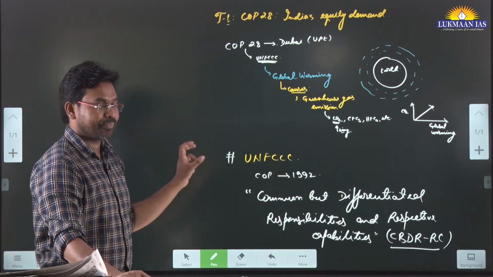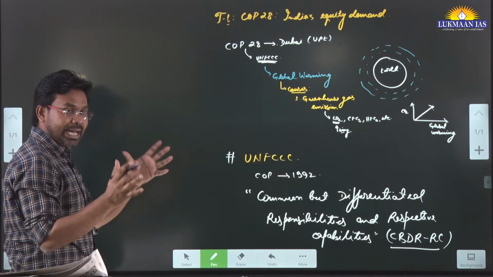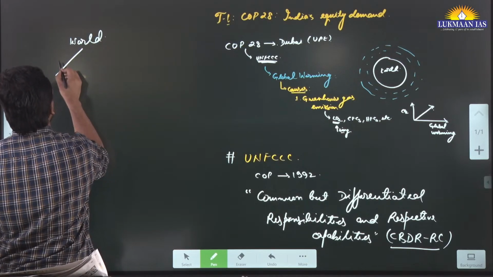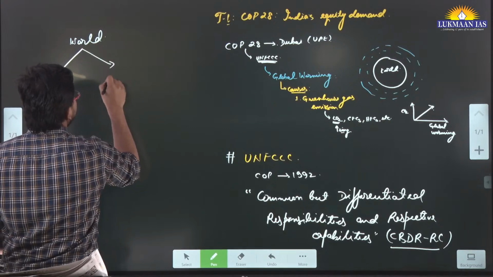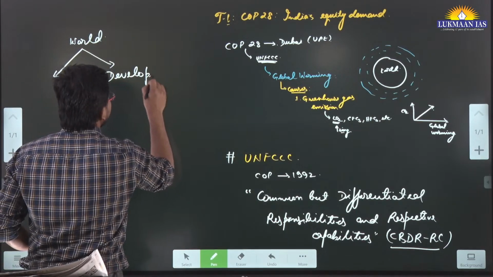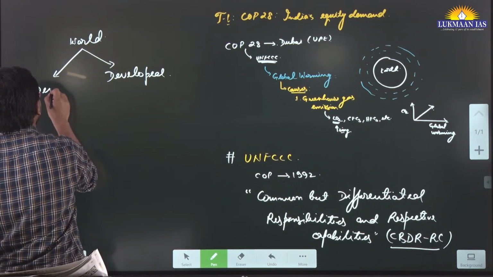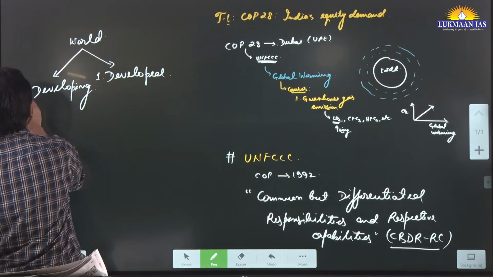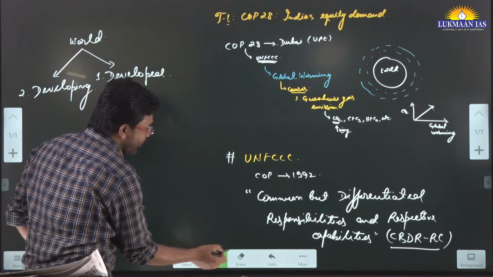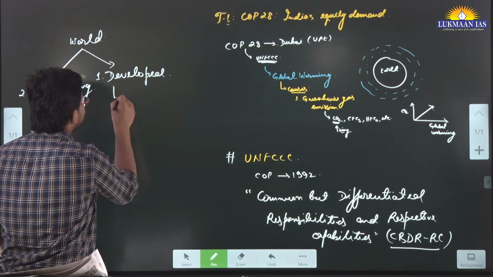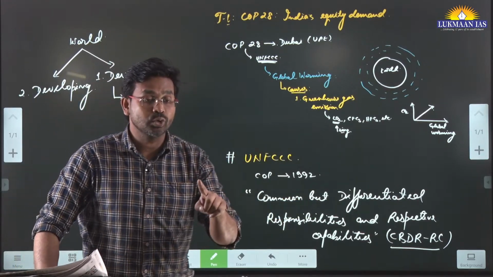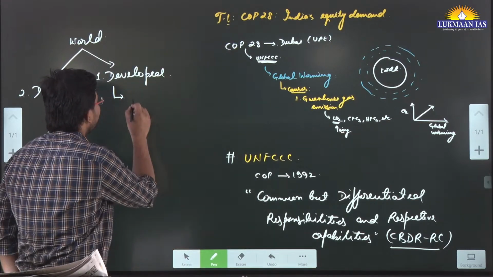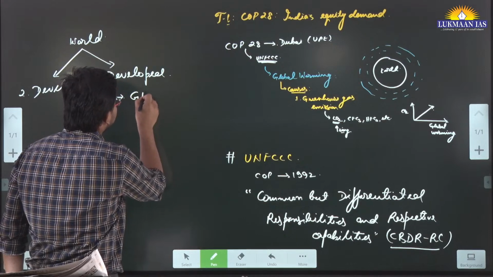What do we mean by this? It simply means that the entire world can be divided into two types of nations: developed and developing. When we talk about developed countries, to achieve their development they initially went through an industrialization phase, and during that phase they emitted a huge amount of greenhouse gases.